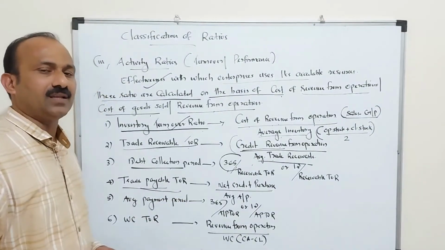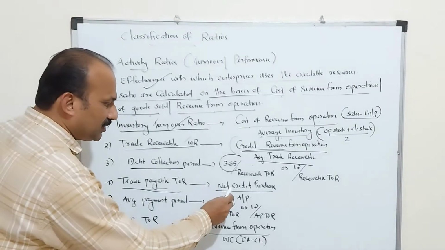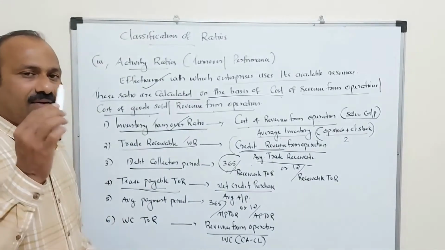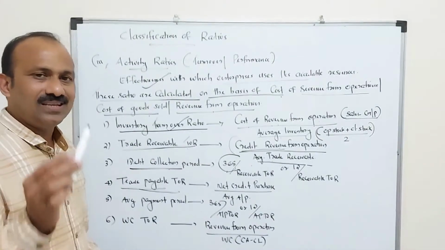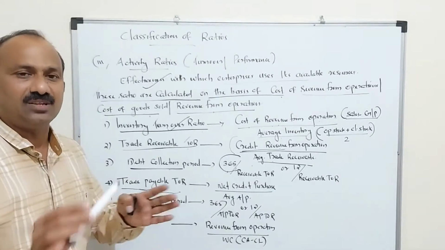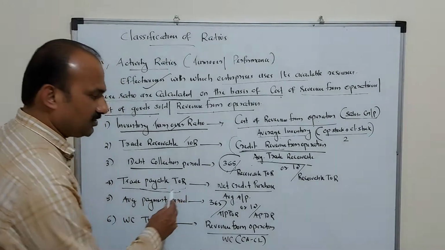Trade payable is related to credit purchases. So credit purchase divided by average accounts payable. Average accounts payable means sundry creditors plus bills payable, take the average: opening plus closing divided by 2. You will get the trade payable turnover ratio.